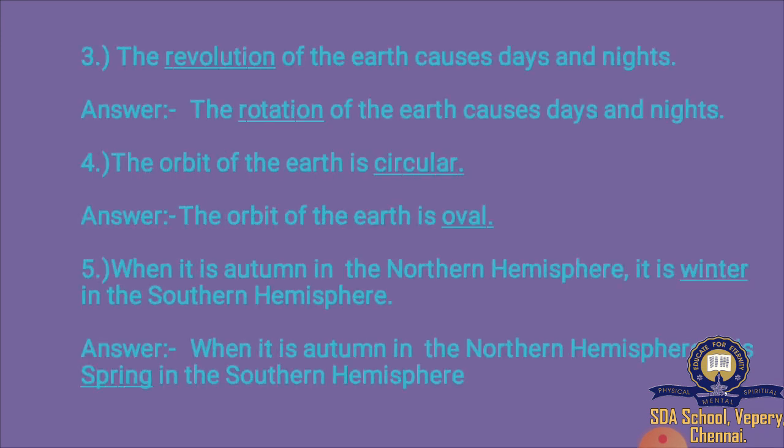The revolution of the earth causes days and nights. Will revolution of the earth cause days and nights? No. Rotation of the earth causes only days and nights. The right answer is rotation. The orbit of the earth is circular. Is it right? No. The orbit of the earth is oval.